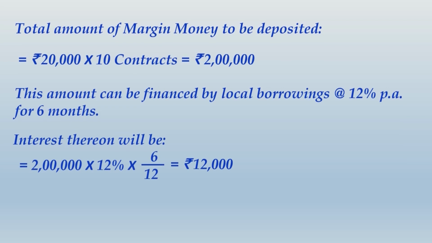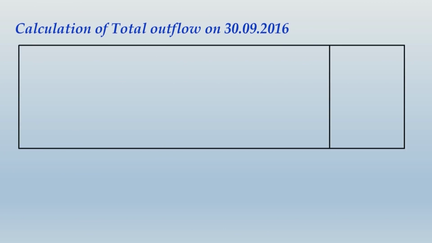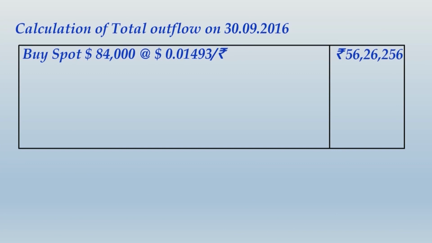Alright friends, let us move ahead and determine the final calculation, that is the total amount of outflow that would result. So, your total outflow on 30th September 2016 would be, first thing, buy spot $84,000 at the spot rate prevailing. Again and again I am telling you, this spot rate through which you are buying is not the spot rate or settlement rate adopted by the derivative market. This is the rate quoted by banks.